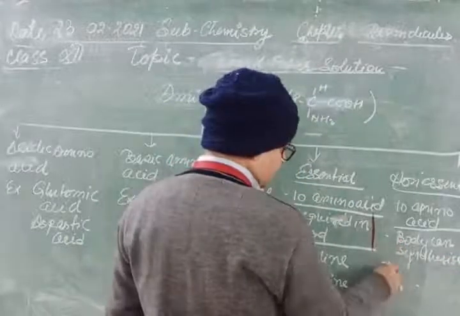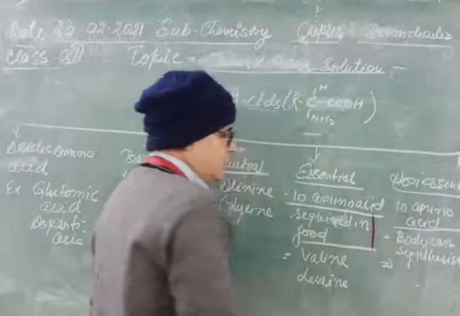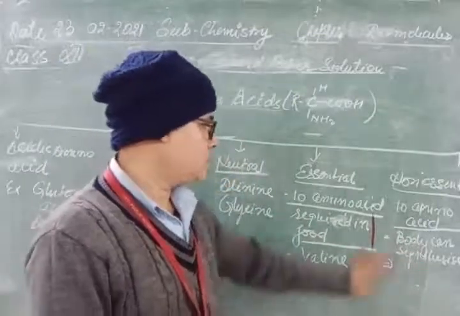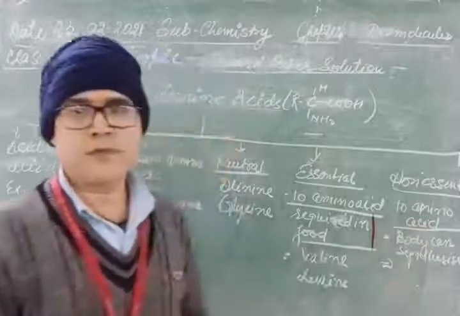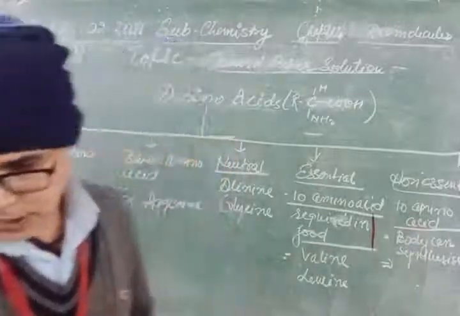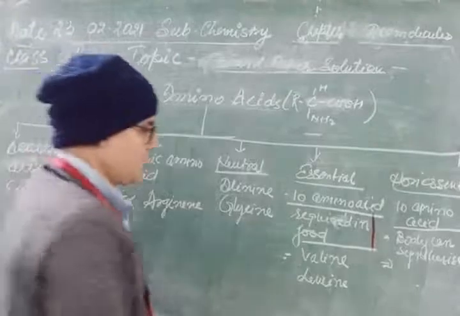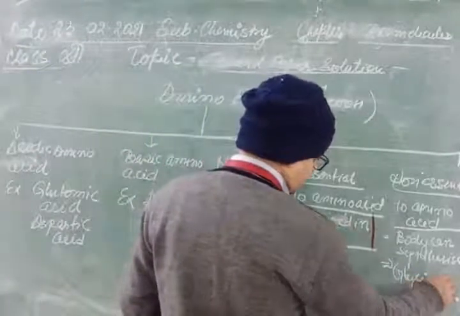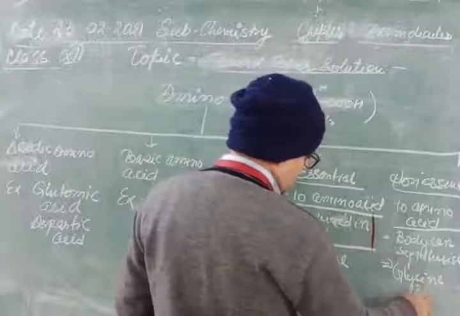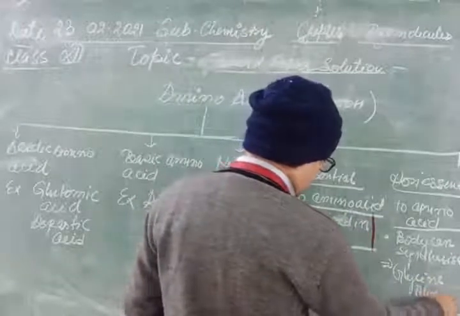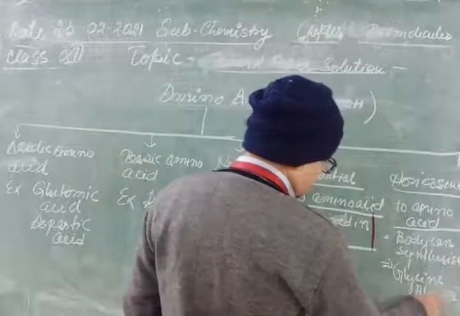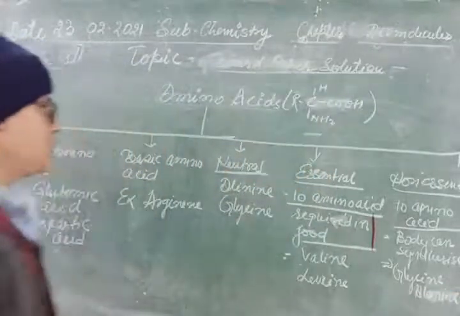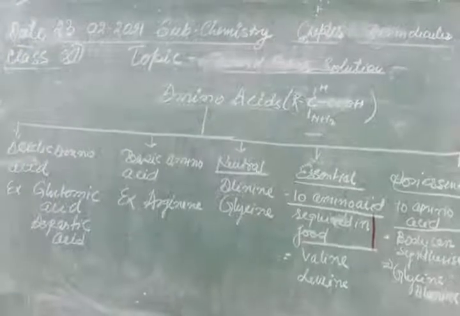These amino acids the body can synthesize itself, so there is no need to take them in form of food. Okay, and you can write glycine and alanine. This is all about the amino acids.